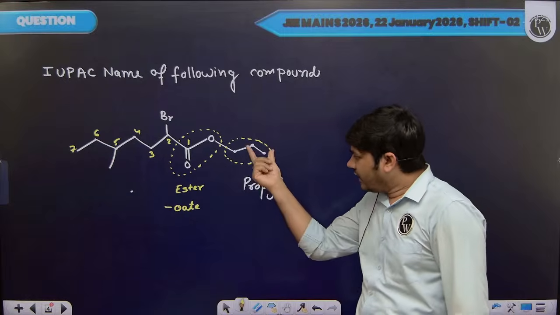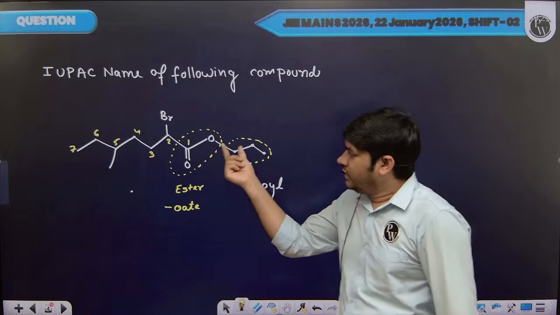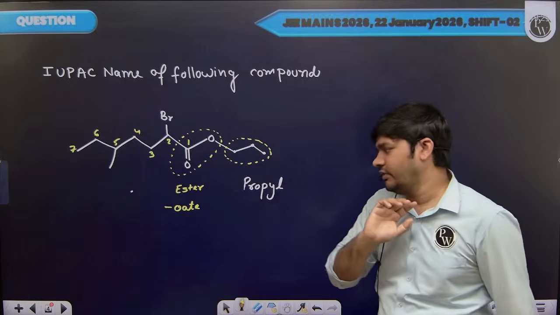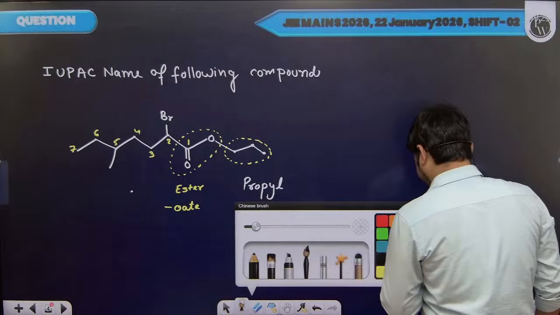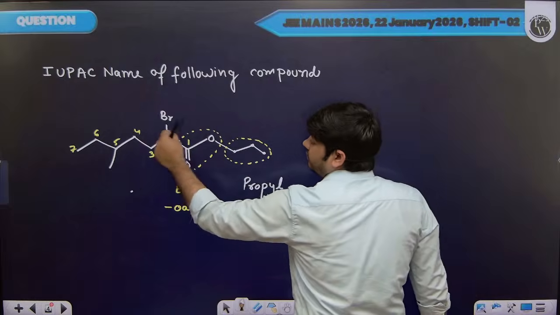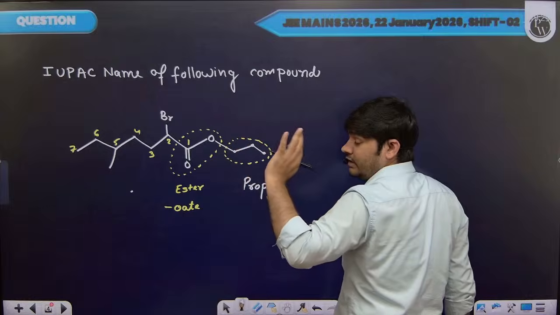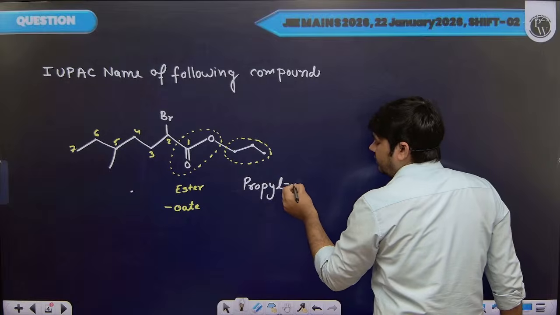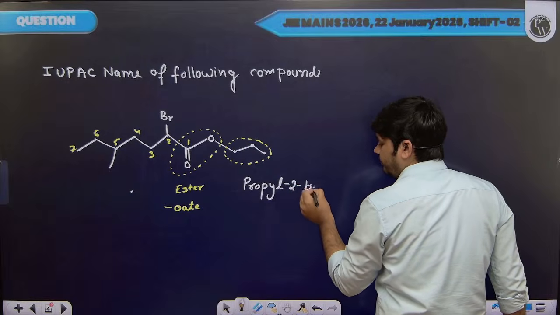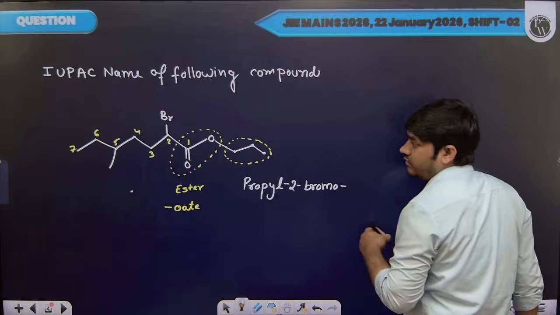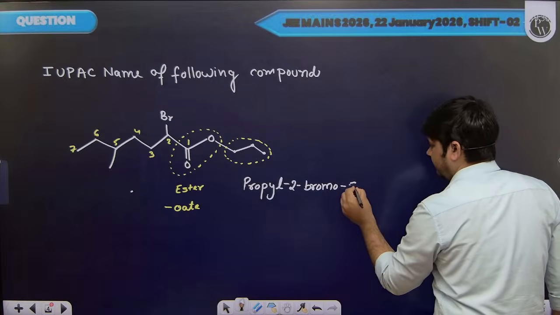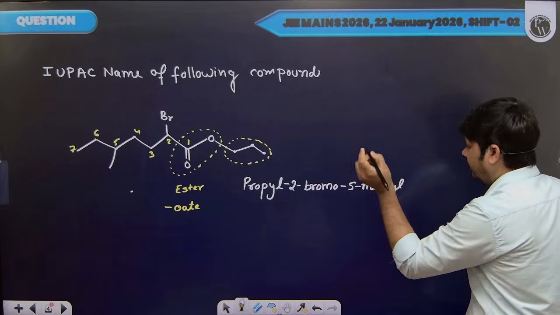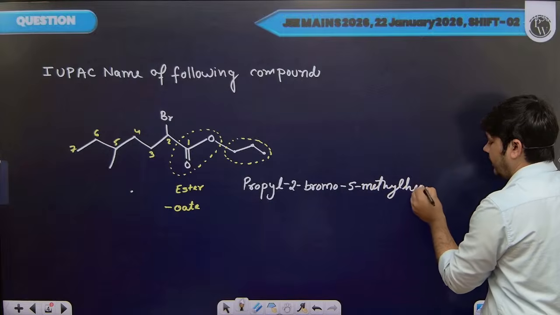So after writing the name of this substituent, we need to write the name of these substituents, then root word and suffix. Okay. And the names of substituents should be written in alphabetical order. So first we need to write bromo, 2-bromo, then we have 5-methyl, and 7 carbon atoms, so root word hept.